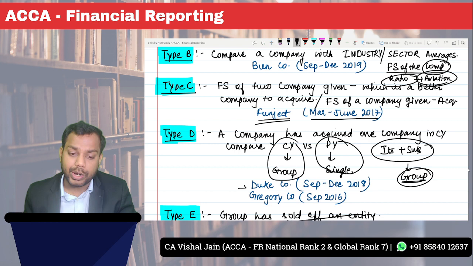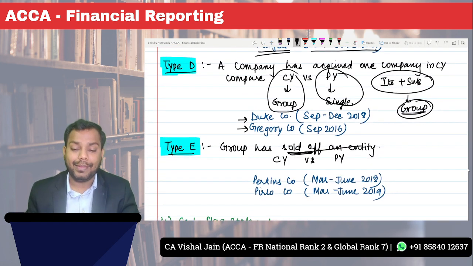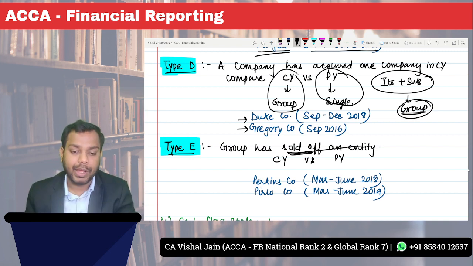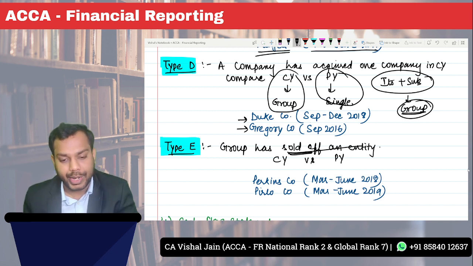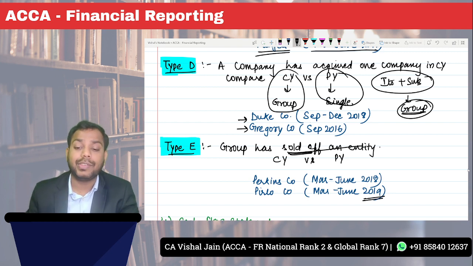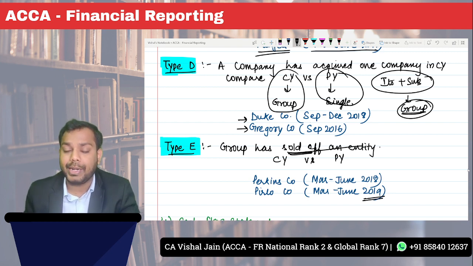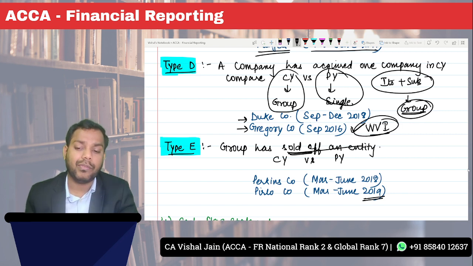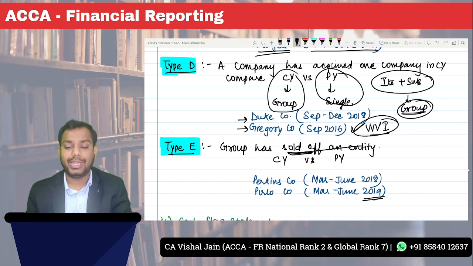So for that, Duke company and Grigori company, that is September December 2018 and September 2016 question. For type E, that is group has sold off an entity, you have to compare and say whether this decision was a good decision or not. You have to say the Perkins company March June 2018 and the Perlo company, that is March June 2019. So these are the questions recommended by your examining team, and it's very important. This Grigori company specifically is very important. Okay, so these are the questions.